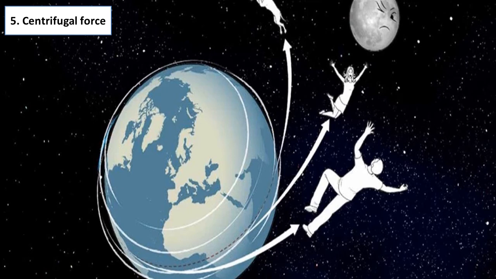Fifth effect of Earth's rotation is centrifugal force. Centrifugal force is an apparent outward force that acts on a rotating object. It is always directed outside. The rotation of the Earth has resulted in the flattening of the Earth at the poles and bulging at the equator. Thus, the shape of the Earth is not a perfect sphere but an oblate spheroid.